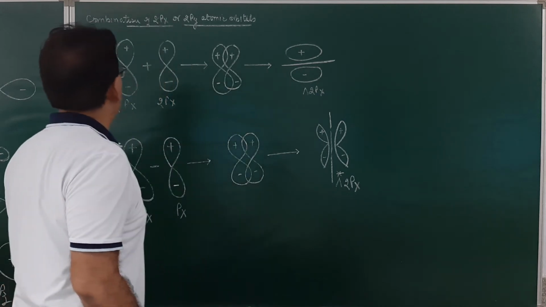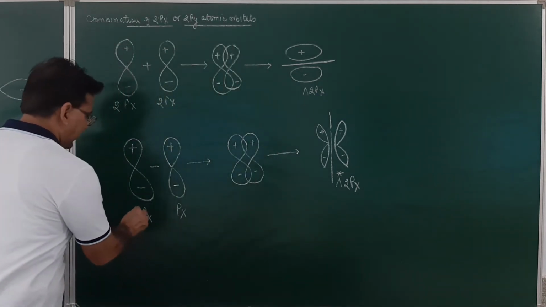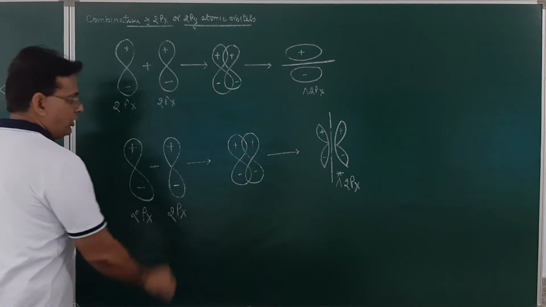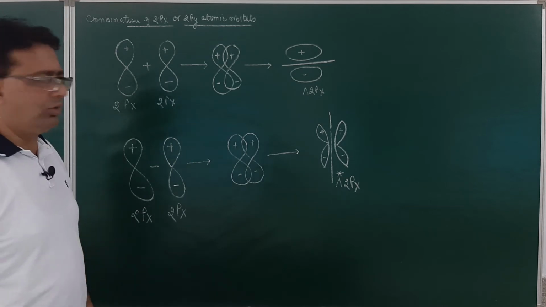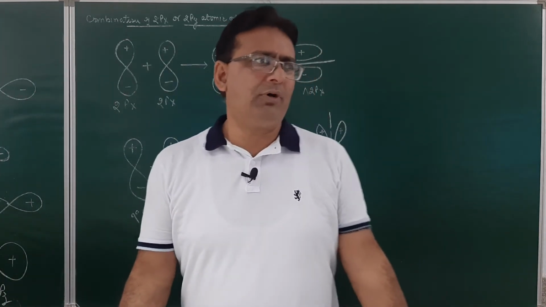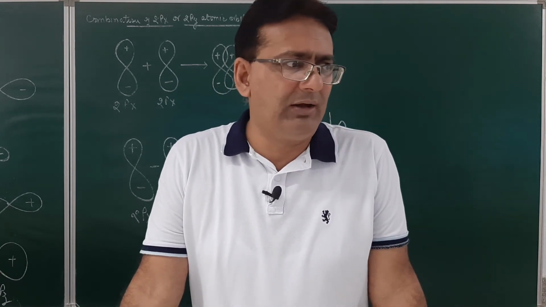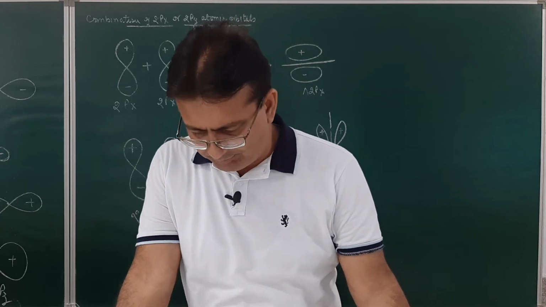Similarly, this is 2px and this is also 2px. This was an addition overlap and this was a subtraction overlap. I hope you have understood this very well. So this is how the formation of bonding and anti-bonding molecular orbitals takes place.